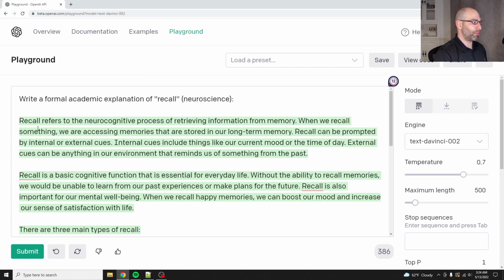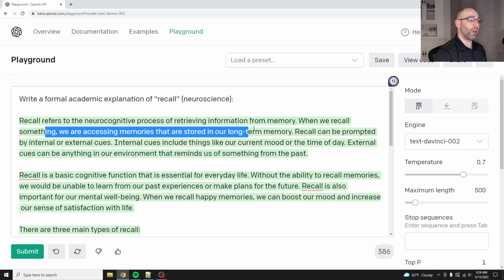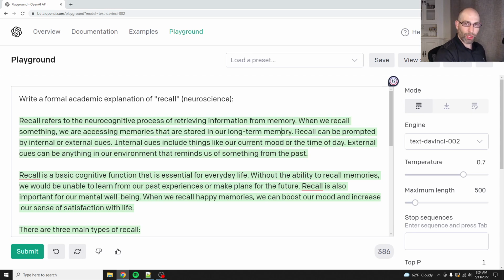When we recall something, we are accessing memories that are stored in our long-term memory. So long-term memory is roughly, I'm not going to say equivalent, but approximately similar to embedding in GPT-3. So embedding, we'll get to that actually. GPT-3 might not be able to give a good definition of embedding because it's a newer term, it's going to have more neuroscience. But anyways, bookmark that. We'll talk about embedding in a second. So basically, long-term memory is similar to embedding.